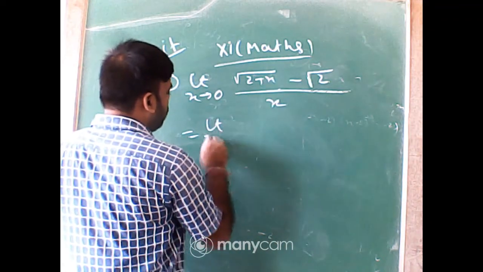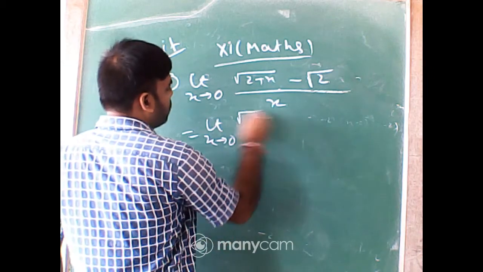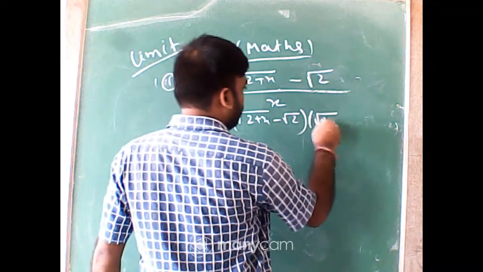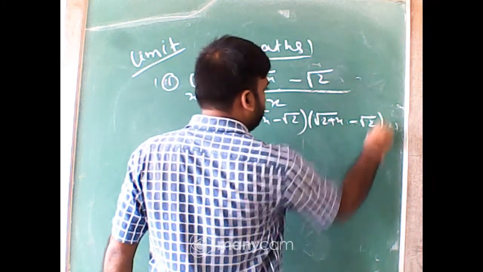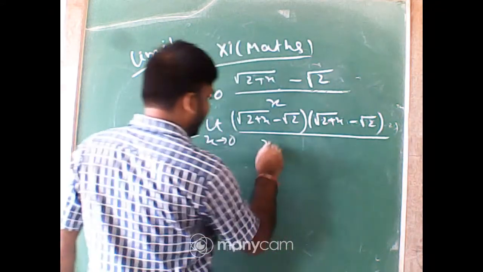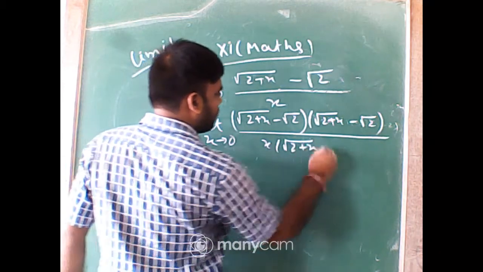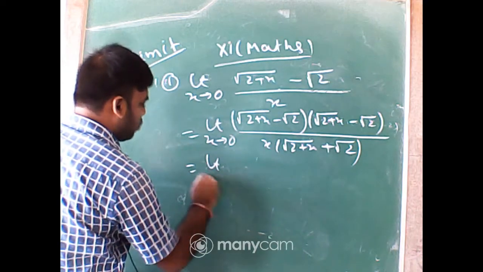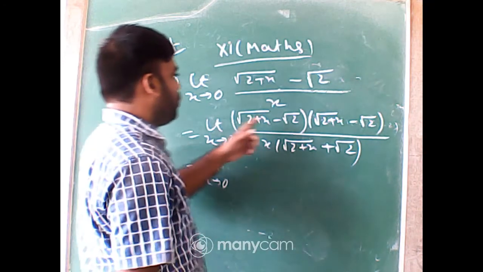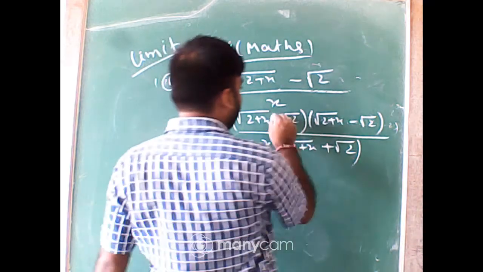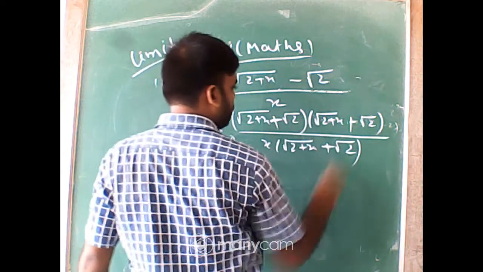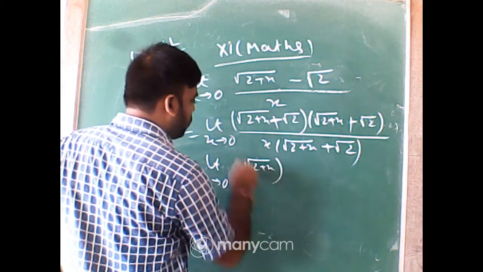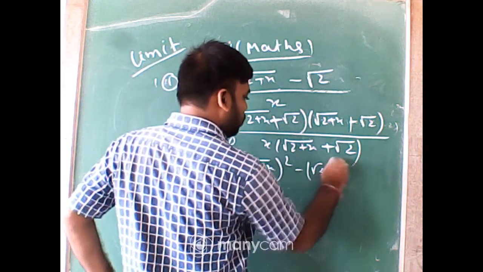Limit x tends to 0, root 2 plus x minus root 2, multiplied by root 2 plus x plus root 2, over x into root 2 plus x plus root 2. Using a plus b into a minus b, we get root of 2 plus x whole square minus root 2 whole square.